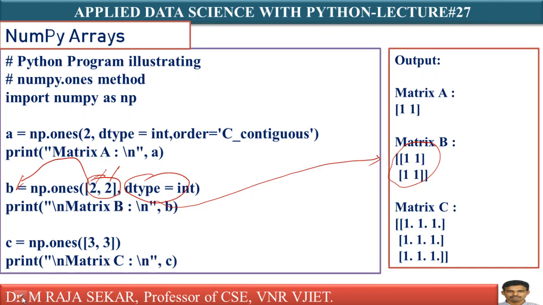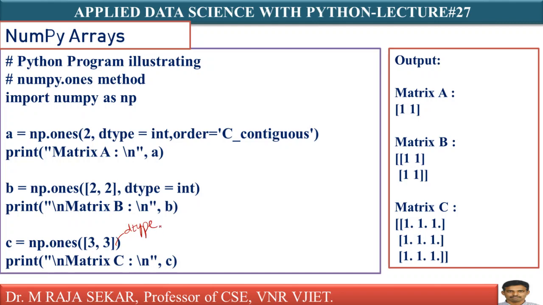Now let me proceed further. Simple example, np.ones. I am not mentioning the second argument. What is my second argument? The second argument is dtype. Are we saying something about dtype? No. We are not mentioning order also, isn't it? If you are not mentioning dtype, by default it will take float. Therefore it will create a 3 by 3 matrix.